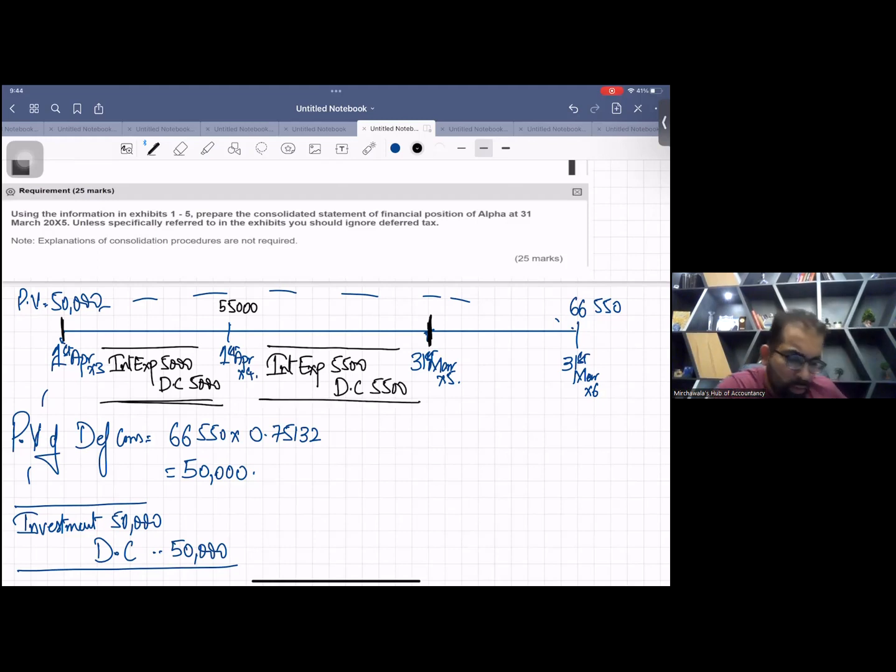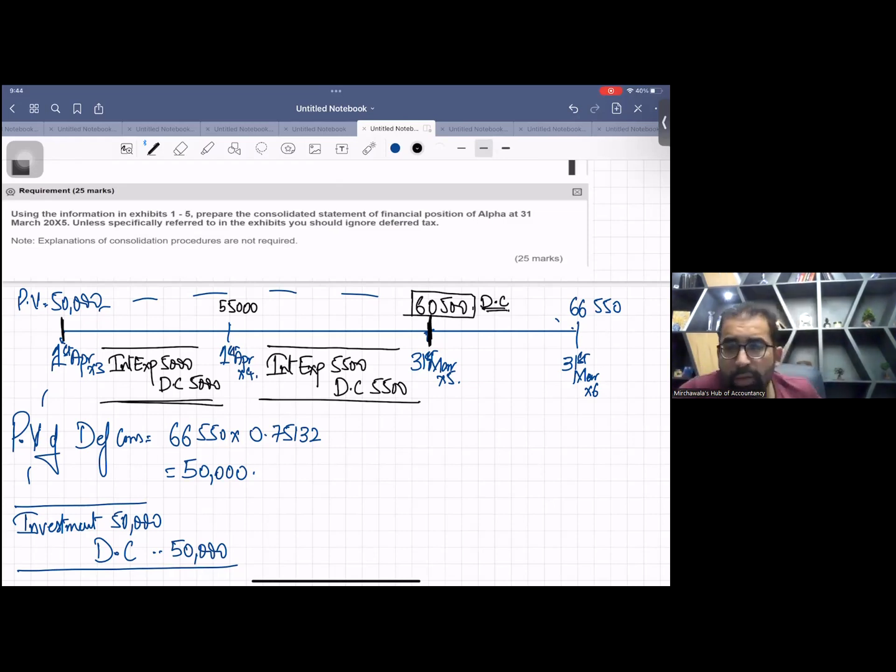Now you tell me, opening loan was 55,000 in the second accounting period, plus 5,500. It will make 60,500. This is your year-end liability DC, 60,500.